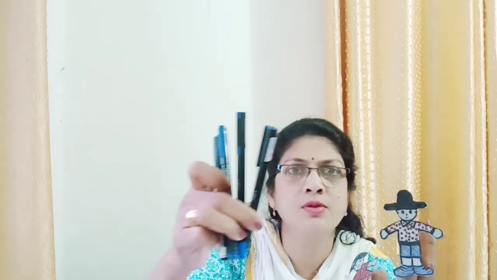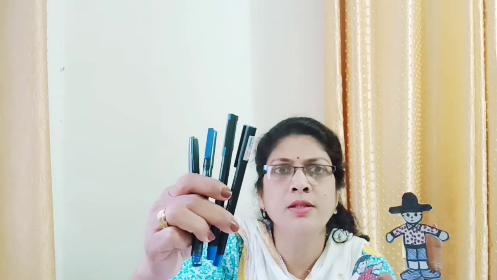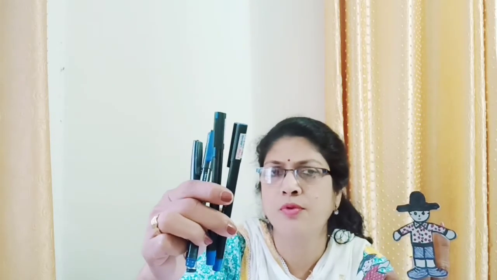Now look what they have brought. See, Soham has brought four pens. He brought four pens for himself. Can you see? One, two, three, and four. Four pens. Soham bought four pens for himself.